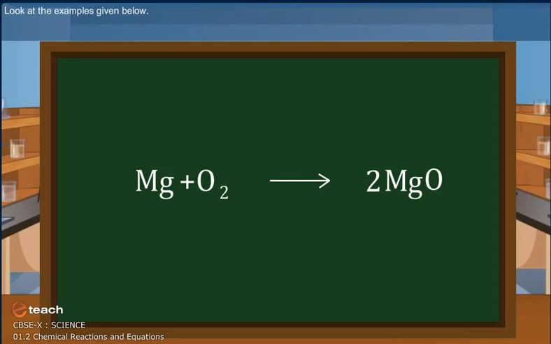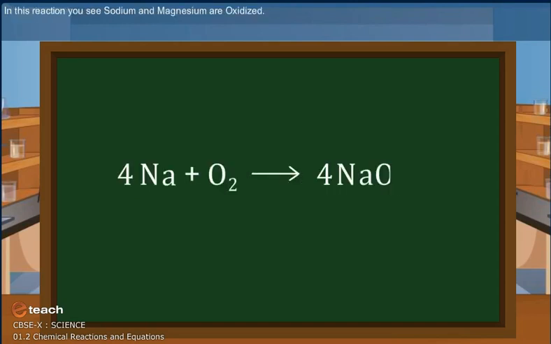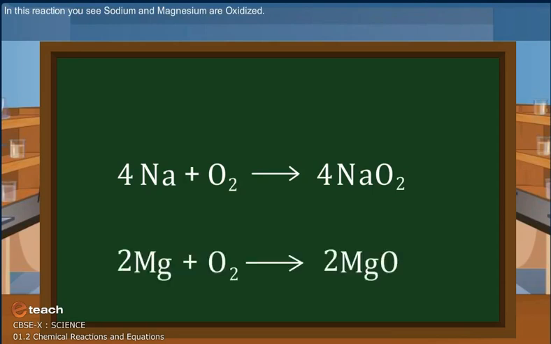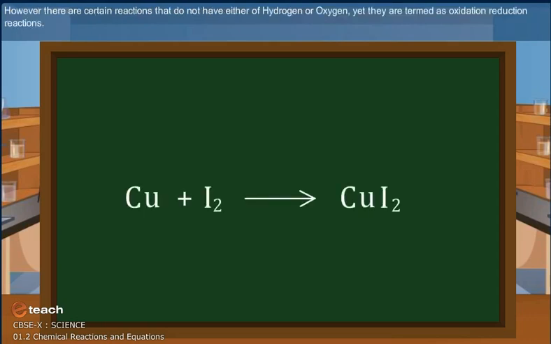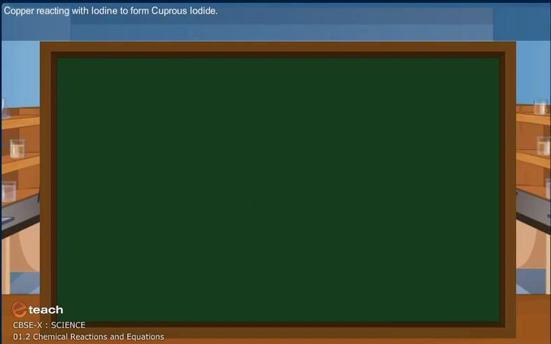Look at the examples given below. In these reactions you see sodium and magnesium are oxidized. Look at the second equation where copper is reduced. However, there are certain reactions that do not have either hydrogen or oxygen, yet they are termed as oxidation-reduction reactions. Copper reacts with iodine to form cuprous iodide.